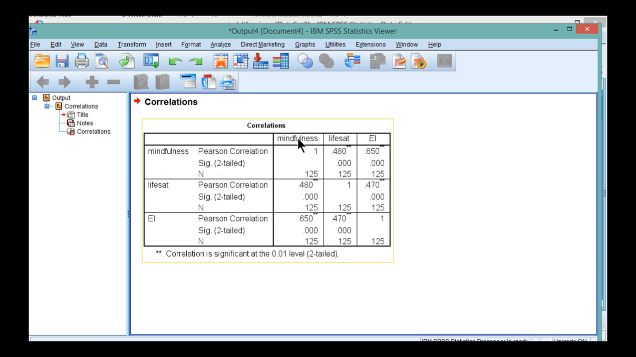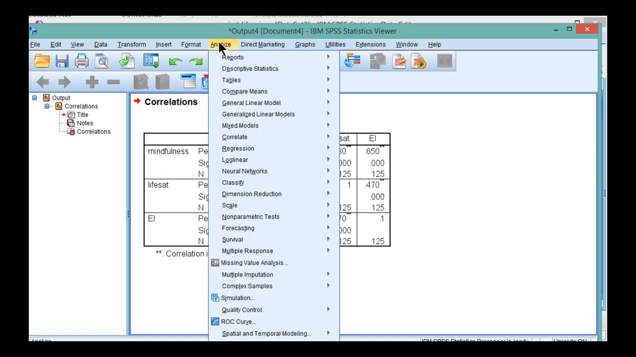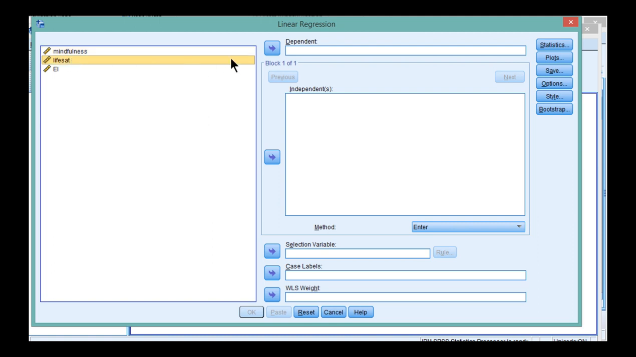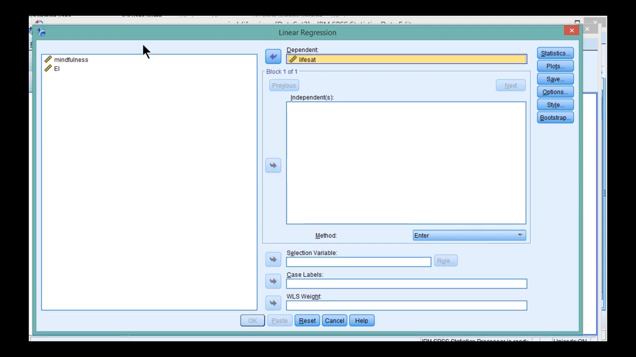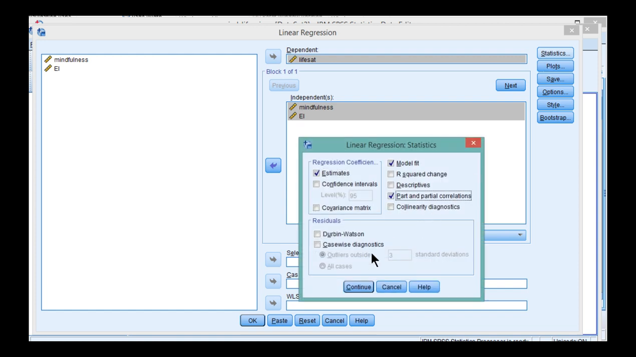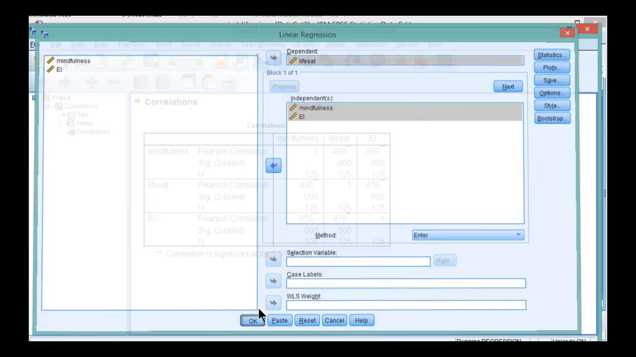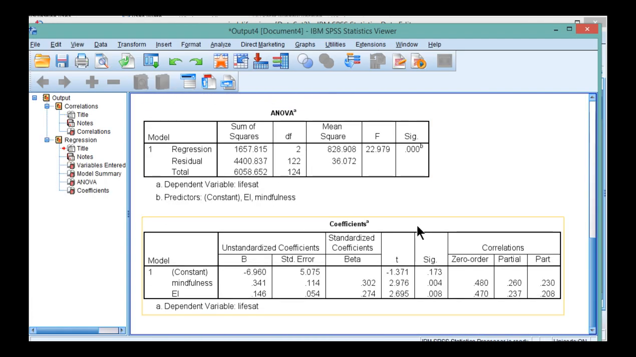Now I can test the hypothesis that way, and to do that, go into Analyze, Regression, Linear, and put your dependent variable in the dependent box, which is life satisfaction, and mindfulness and emotional intelligence into the independent variable box. You got to make sure that you click on Statistics so that you get part and partial correlations, because I need to get that type A semi-partial correlation. Click on OK, and we find here in the bottom table that mindfulness has a semi-partial correlation that is statistically